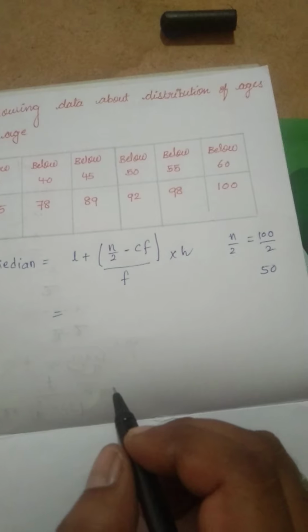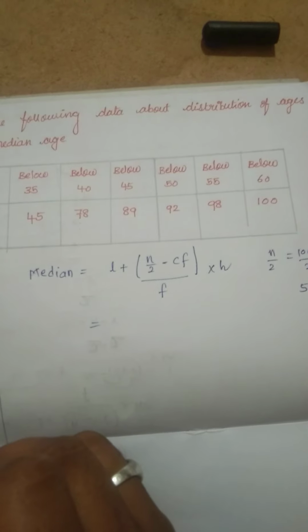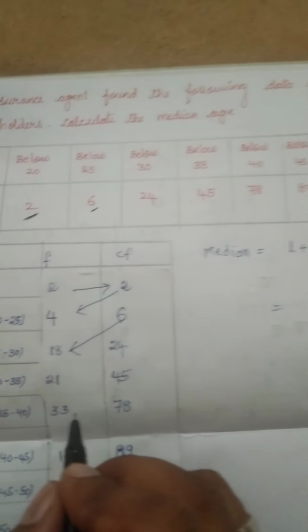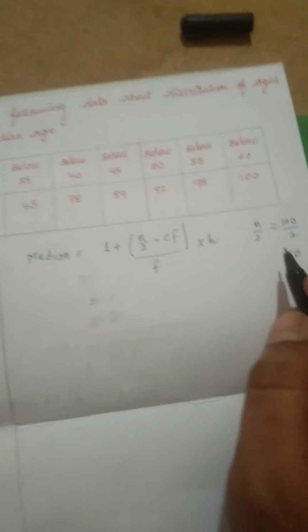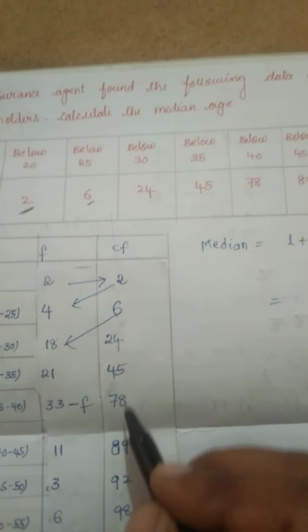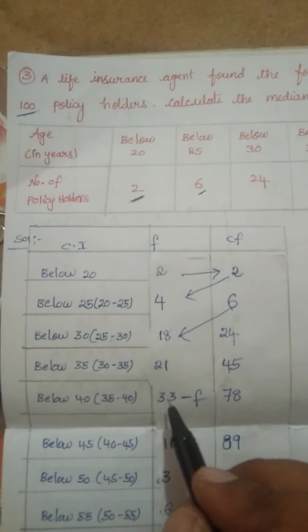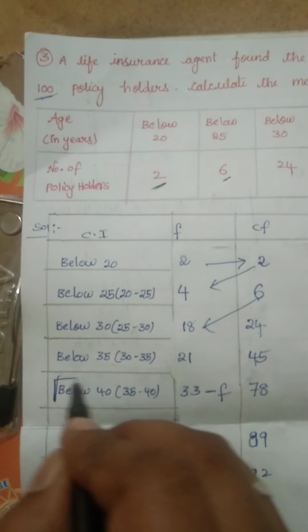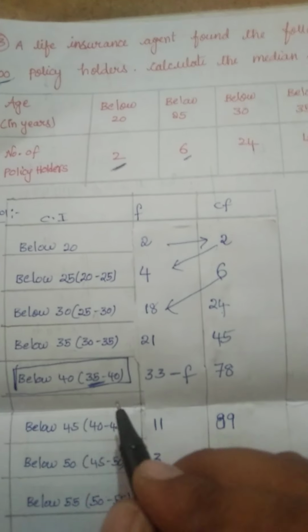Just after 50 in the cumulative frequency we have 78, and the corresponding frequency, 33, is our frequency. The corresponding class interval is our median class. So here the median class is 35 to 40.